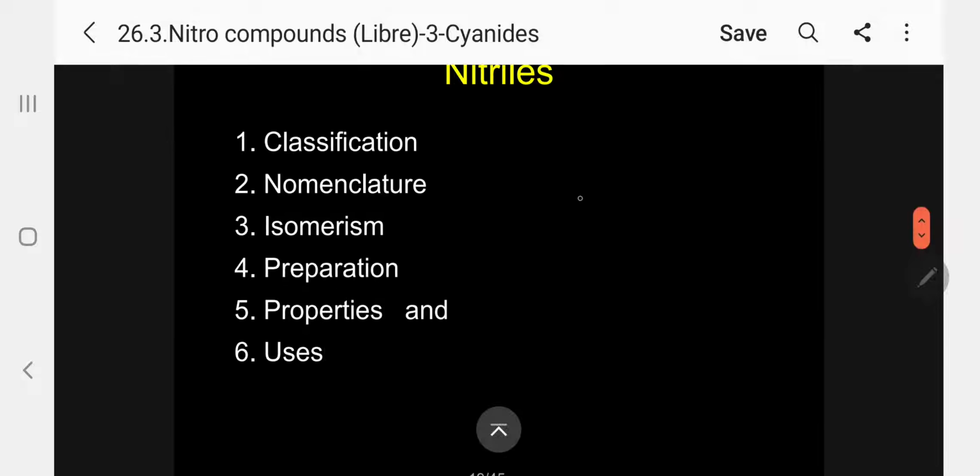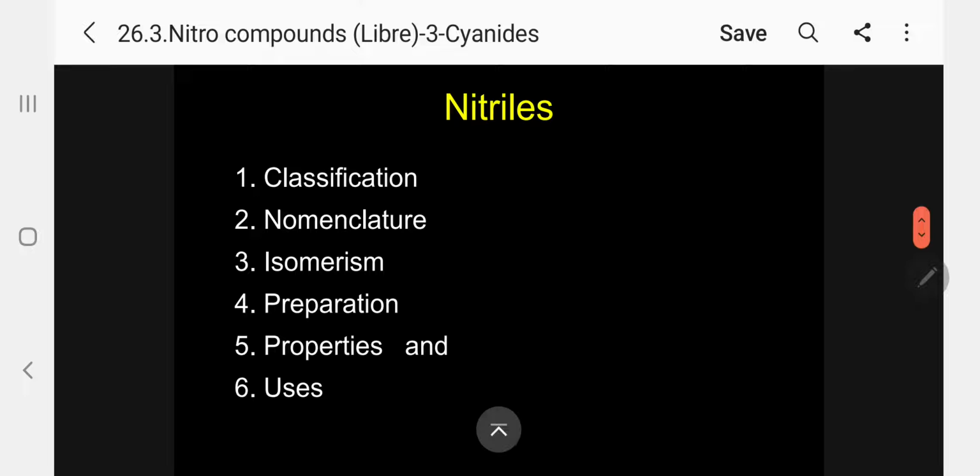Now coming to the test for the nitrile group, there is no direct test for nitrile, but only an indirect test is there. After reduction, cyanide will give an amine, then you can test for primary amine. Please follow, you can test for primary amine indirectly.